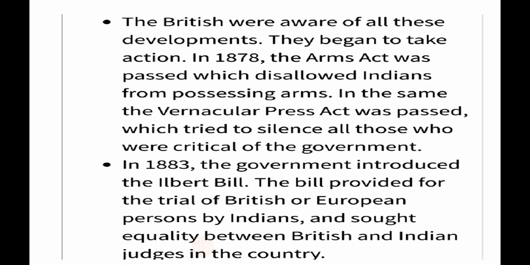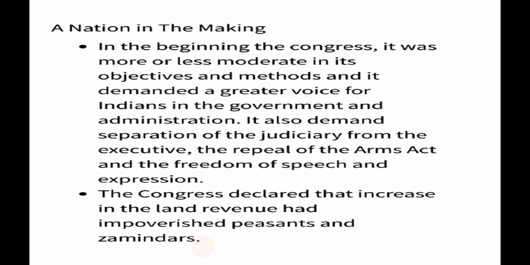In 1883, the government introduced the Ilbert Bill. The bill provided for the trial of British or European persons by Indians and sought equality between British and Indian judges in the country. A nation in the making.